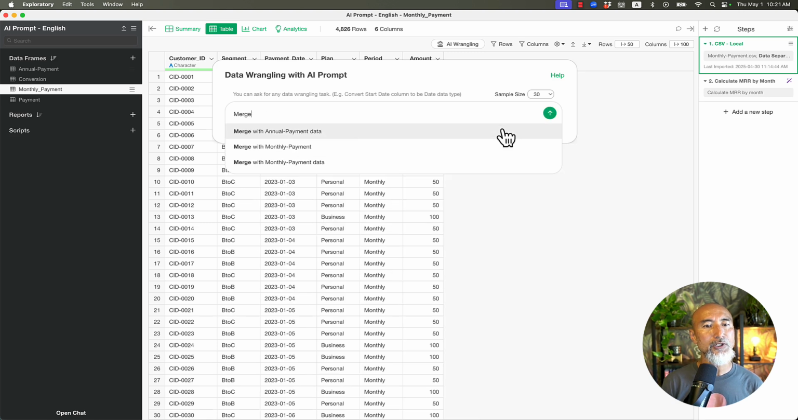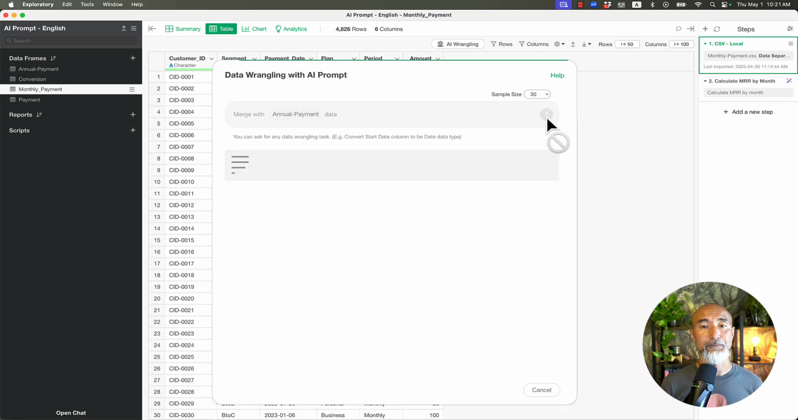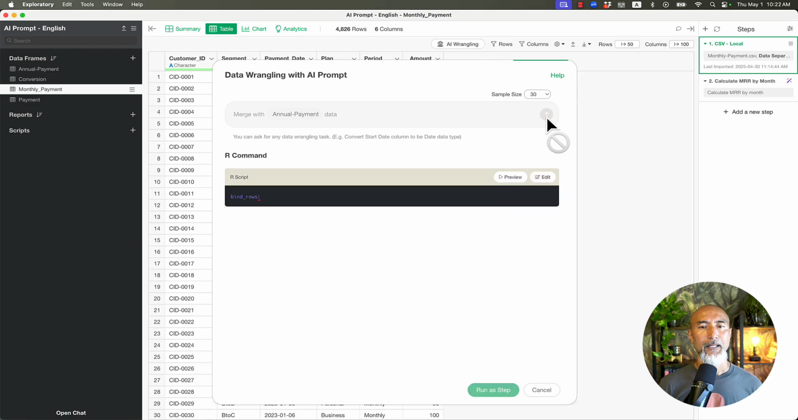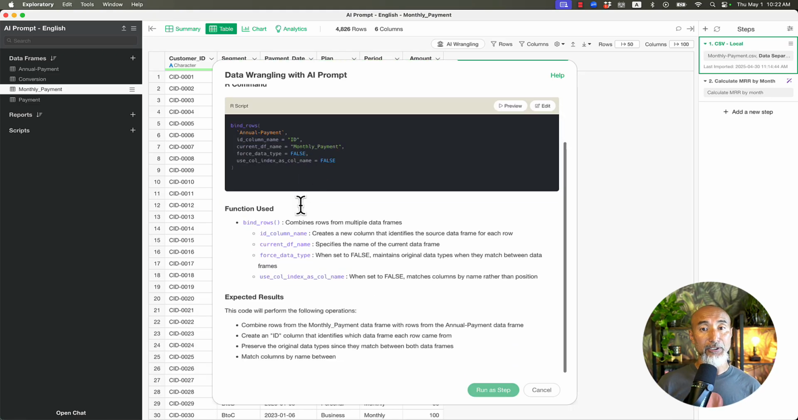So I type merge with, and then you can use the @ mark to pull up the list of the data frames, which is here on the left-hand side. All the data frames will show up here. I'm going to use this annual payment data. So that's what I want to do. Click on the run button, and this will generate our script that simply combines these two data sets.